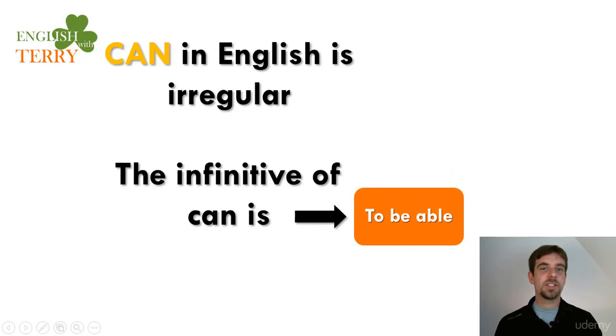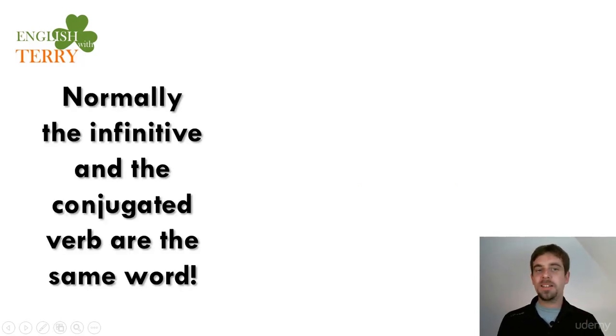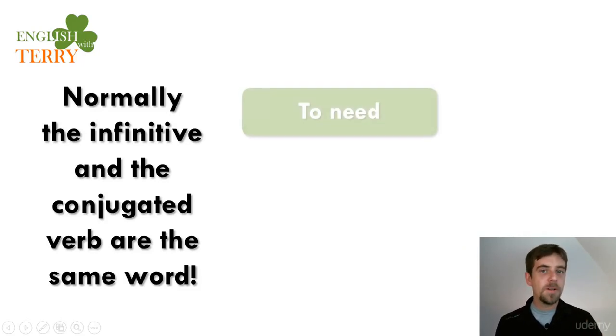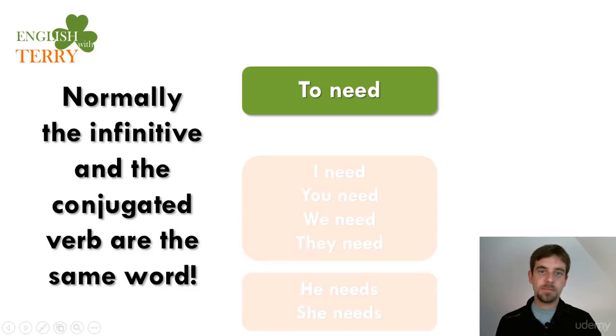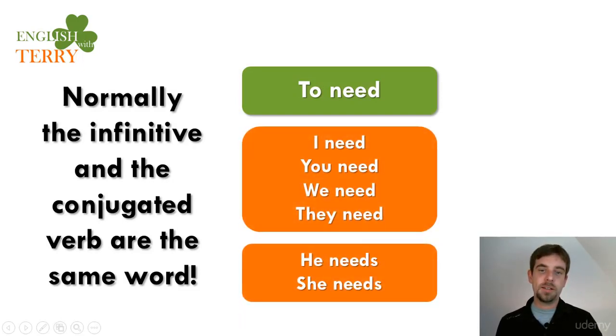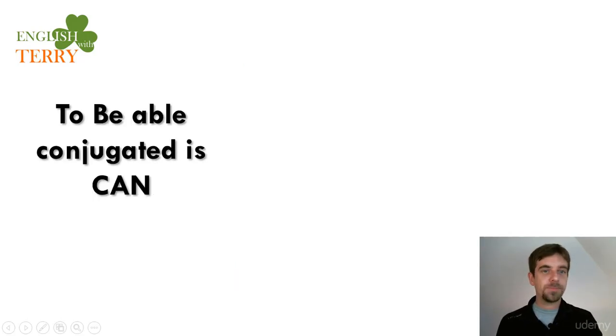Can in English is irregular. It's weird. It's strange. Because the infinitive of can is to be able. Normally the infinitive and the conjugated verb are the same word. For example, to need: I need, you need, we need, and then he and she have an S, but it's basically the same word. This is why can and to be able are completely irregular and weird.